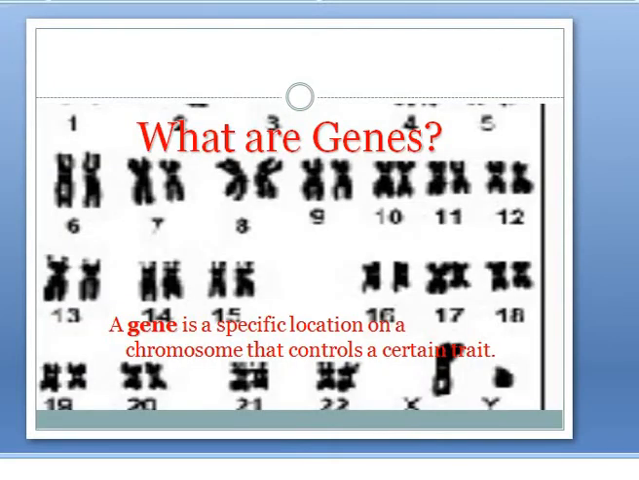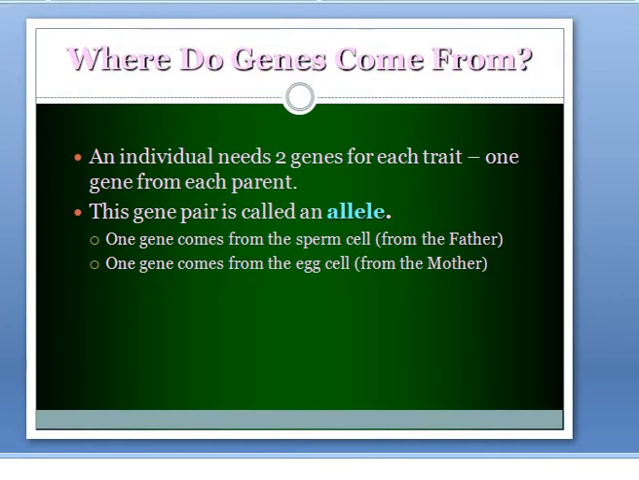Here, a gene. A gene is a specific location on a chromosome that controls a certain trait. That is a gene. Next, where do genes come from? An individual needs two genes for each trait, one gene from each parent. This gene pair is called an allele. One gene comes from the sperm cell, one gene comes from the egg cell, meaning from the mother.